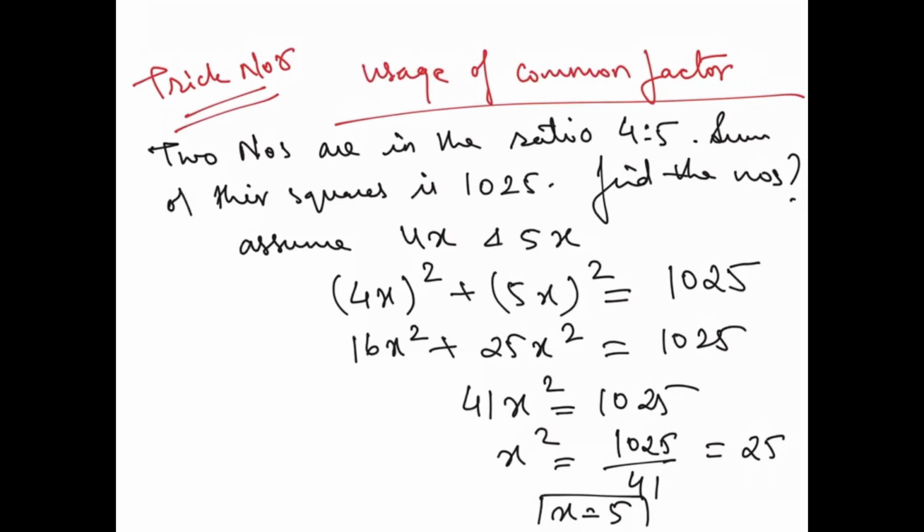Right? Now they want to know the actual numbers. So the first number will be 4 into 5, 20, and the second number is 5 fives are 25. So the actual numbers are 20 and 25. So this is the best and the latest and the most important short trick. All right, same question, we'll do it in the form of cube. Okay, so same thing I'm going to write.